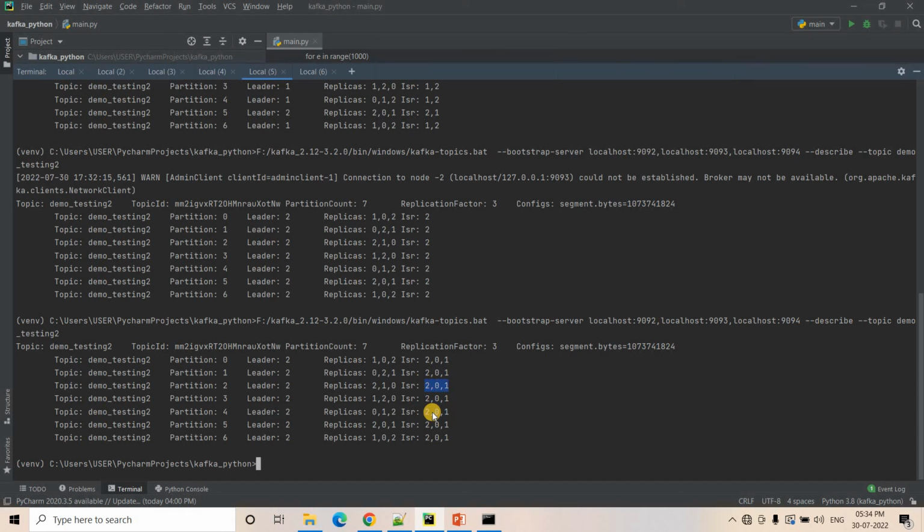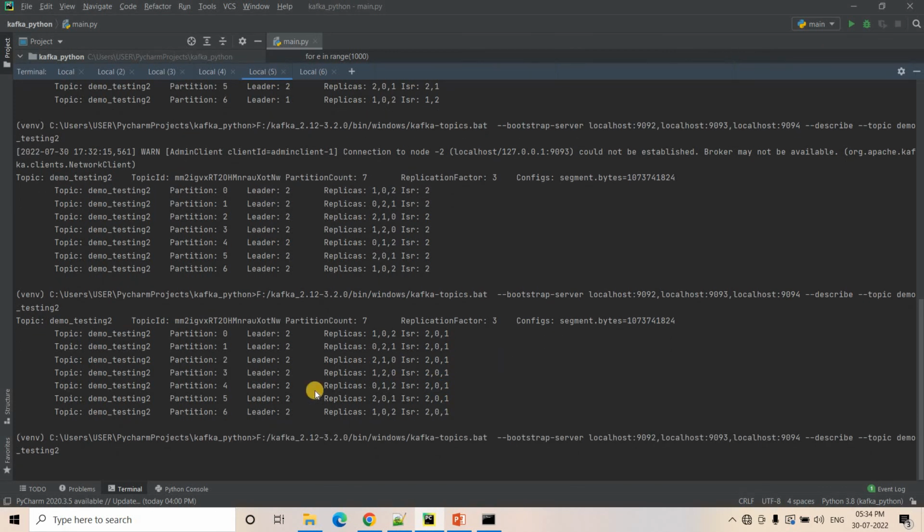So eventually all will become in sync, and currently you can see server 2, our third server or broker ID 2, is the only leader. But this should not happen. The workload should be uniformly distributed and leaders should be on different servers, not all on the same server. So after some time you will see that some leader partitions are moved to other servers.